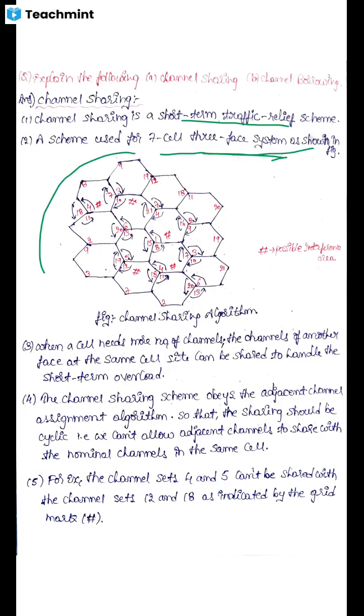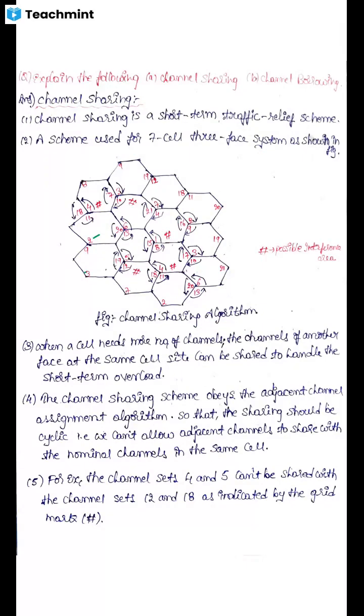This is the figure of the channel sharing algorithm. It consists of 21 channel sets. See here, I have written the values 1, 2, 3, and so on up to 21. So the channels should be shared among these channel sets.